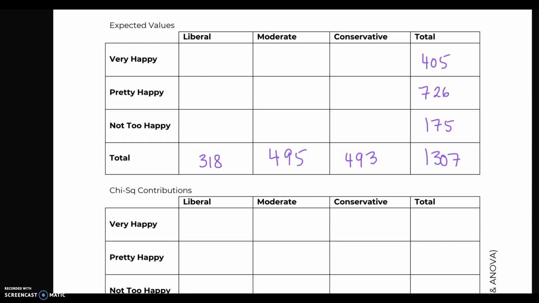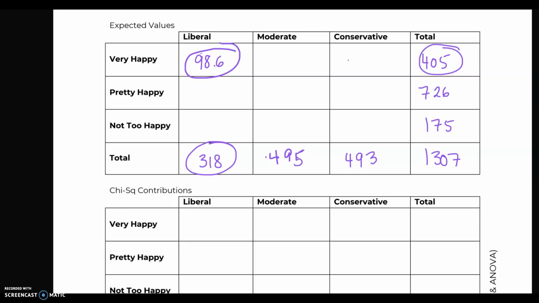When we find those expected values, we're going to do 318 times 405 divided by 1,307. That has to do with the fact that we have frequencies, not relative frequencies. When we looked at the contingency tables for our probabilities, we simply multiplied those marginal probabilities in order to get the joint probabilities. So 318 times 405 divided by 1,307 gives us 98.6.